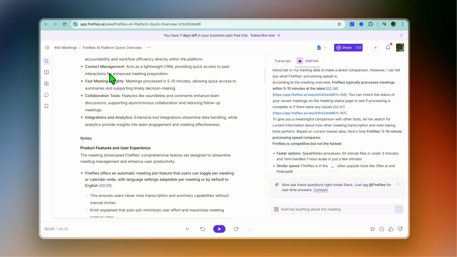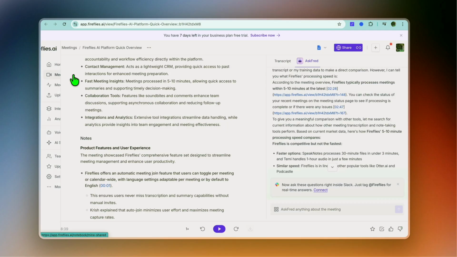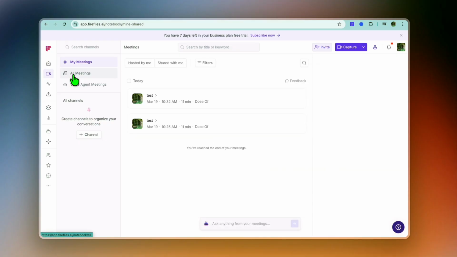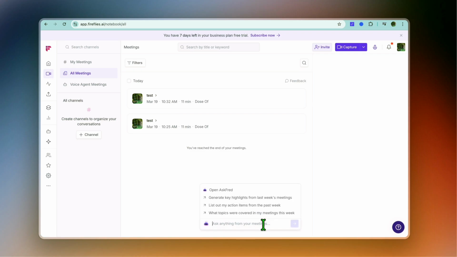So for example, you could go over to the left-hand menu option. From there, you could select meetings and you could select all meetings. After selecting all meetings, you can tap right here where you see Ask Anything from Meetings. And you could search across all your meetings transcriptions. So for example, you could search for words like marketing campaign, client proposal, or so on, and Fireflies will show the meetings where those topics were discussed. This makes it easy to find information without replaying entire recordings.